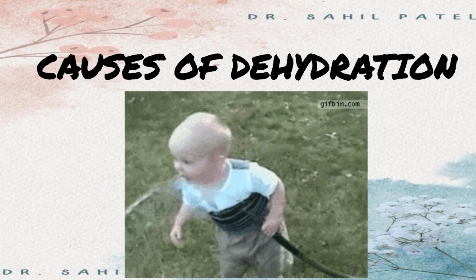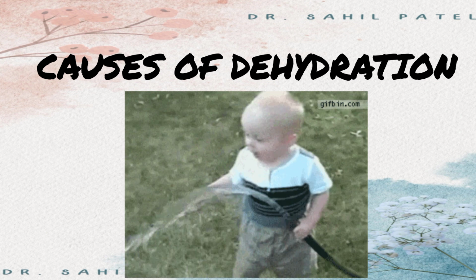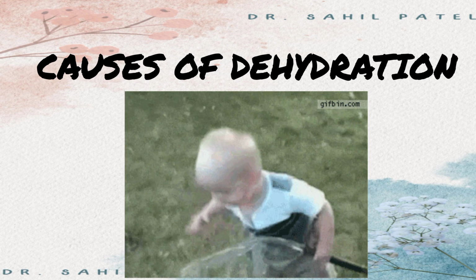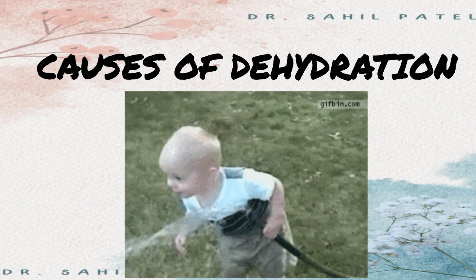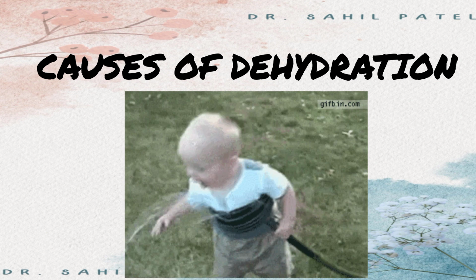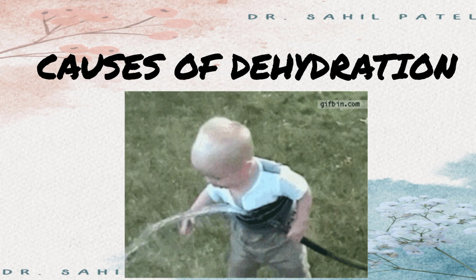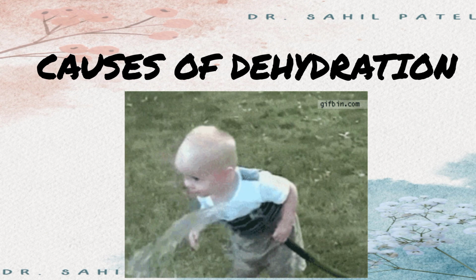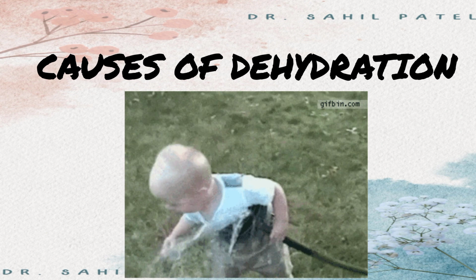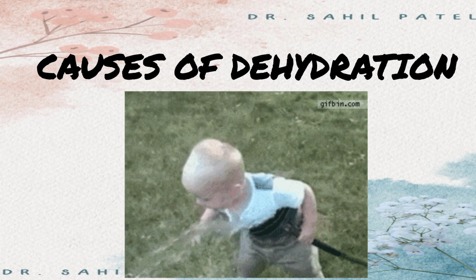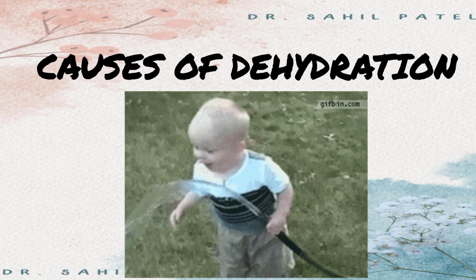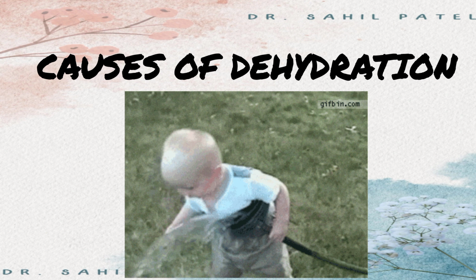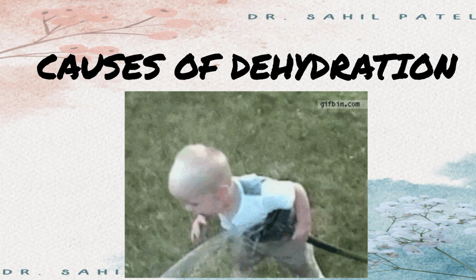Third reason is excess loss of water through urine due to endocrinal disorders, especially seen in diabetes mellitus, diabetes insipidus, as well as adrenal gland insufficiency, which also causes dehydration due to excessive loss of water through urine from the body. Fourth reason is insufficient intake of water. Fifth is prolonged physical activity without consuming adequate amount of water in a hot environment.